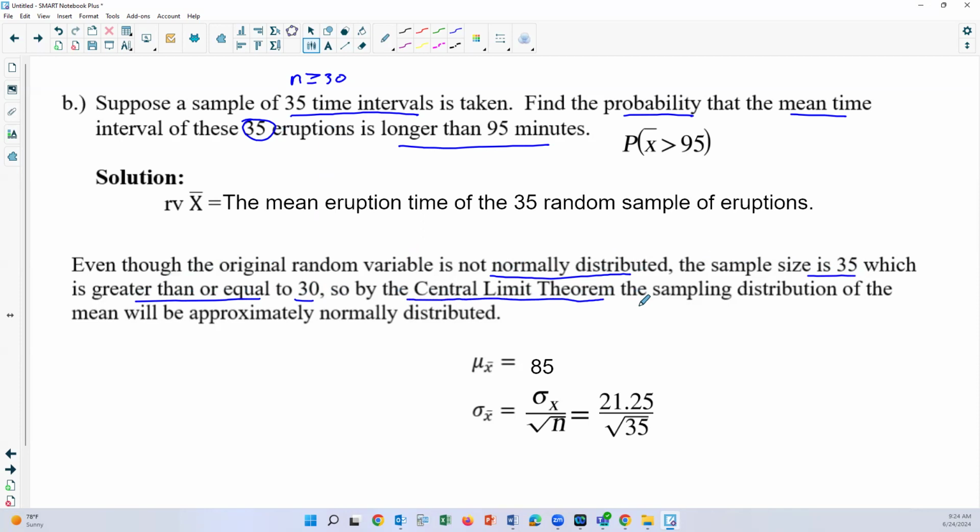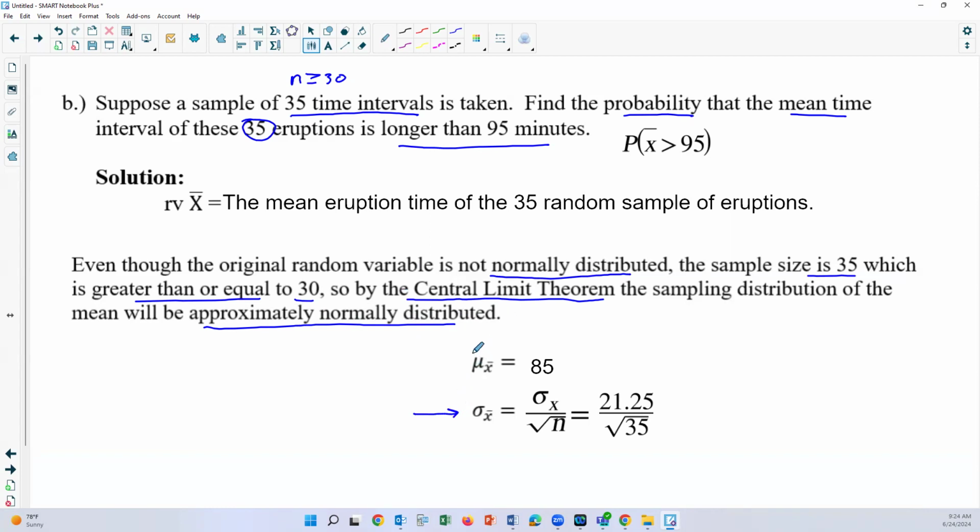By the central limit theorem, the sampling distribution of the mean will be approximately normally distributed. The central limit theorem told us that as long as we had a large sample, or our sample was from a normal population, we could use it. The only thing that changes will be our standard deviation.